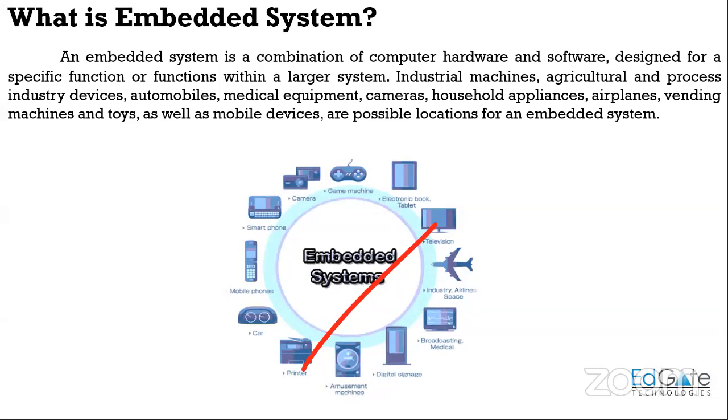If you come to another application, your microwave oven, that can only cook your food or heat your food, right? So these embedded systems can perform only a particular task. Nowadays you have more features with the washing machine and the microwave, so that you can rinse the clothes, you can even dry the clothes.